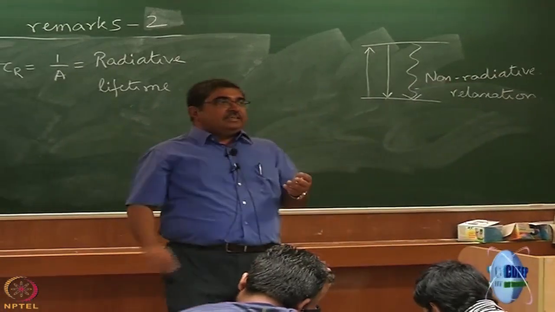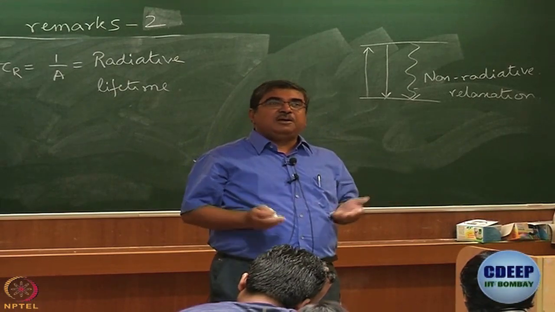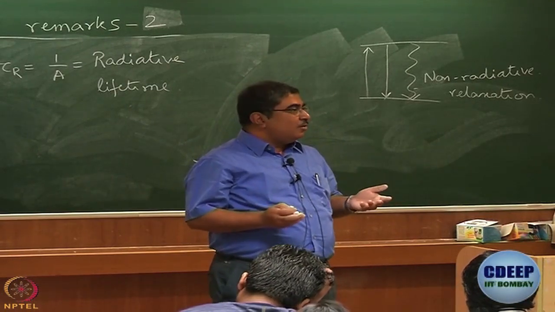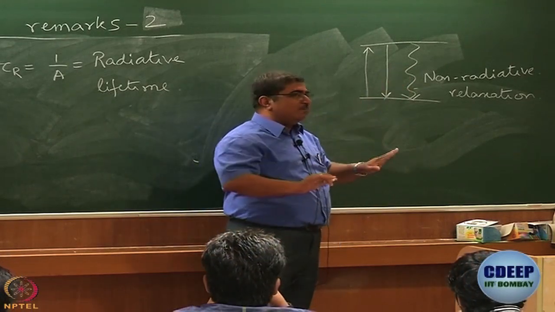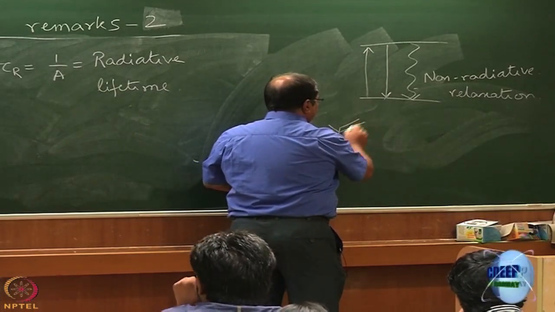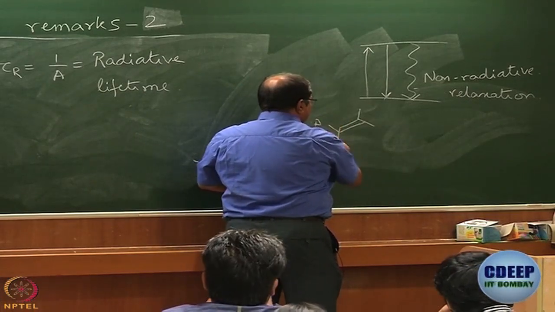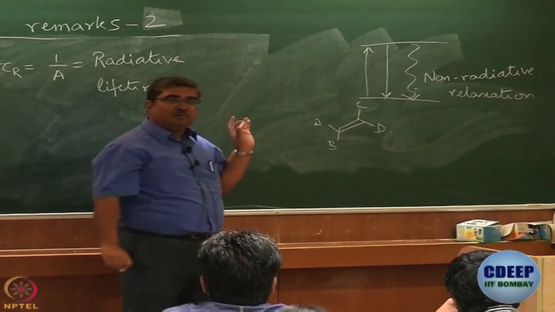The point is, there are several pathways available for the molecule to come down to the relaxed ground state without having to give out a photon. Okay, I'll take a very, very simple example. I'll just write some arbitrary groups A, B, C, D. This is a CC double bond.